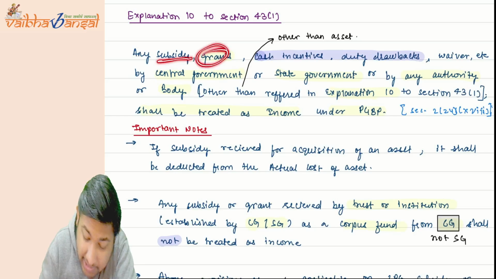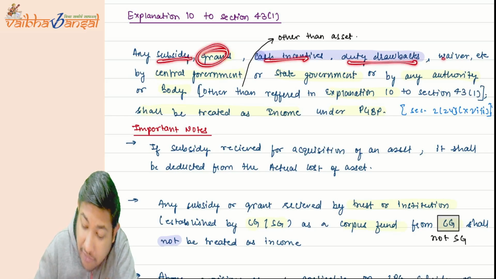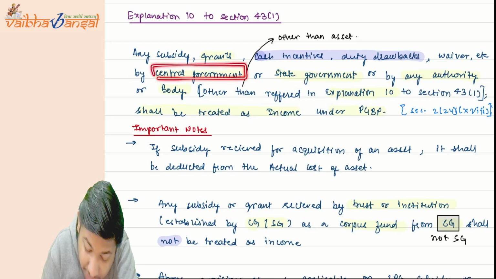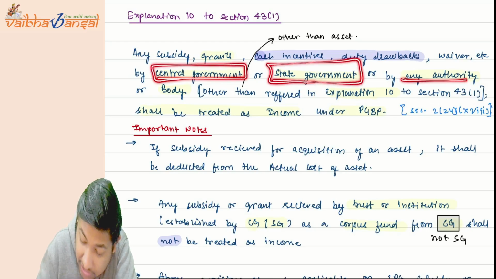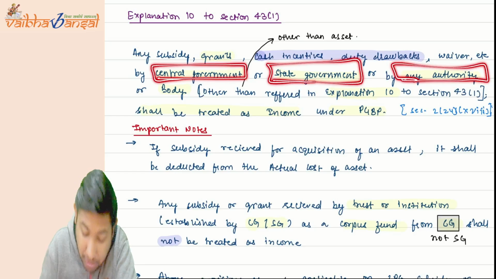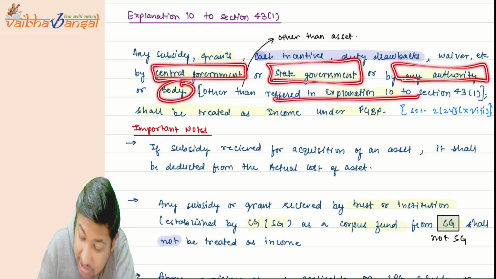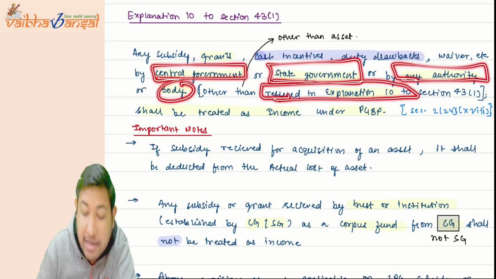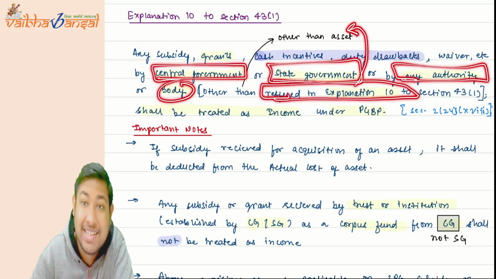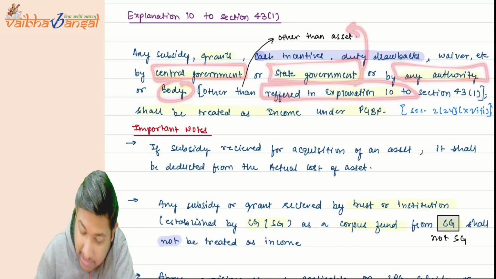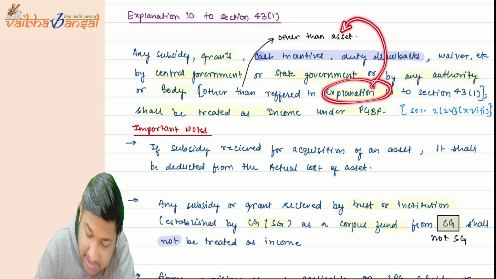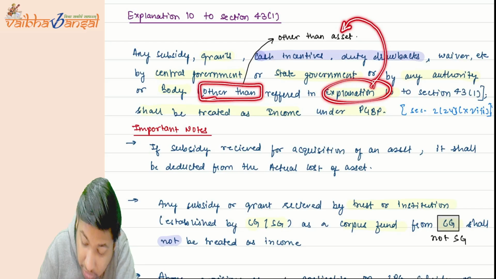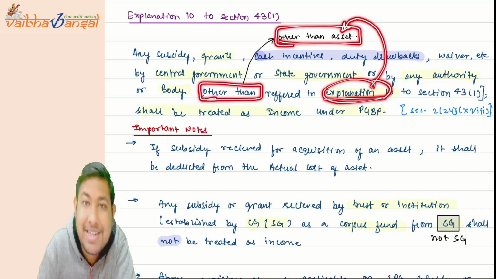Any subsidy, grants, cash incentive, duty drawbacks, waiver, etc. by central government or state government or any authority or body, other than those referred under Explanation 10. What were those? Those were for assets. So if it says other than Explanation 10, it means other than assets.